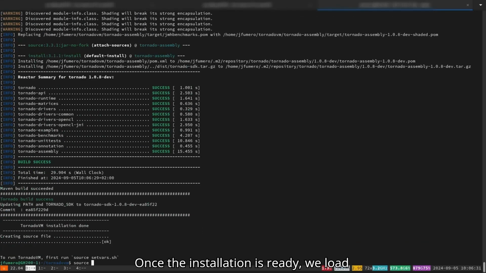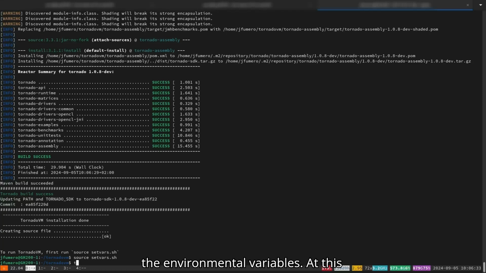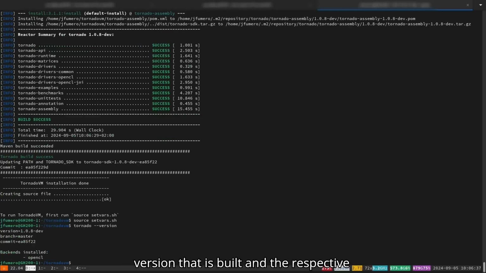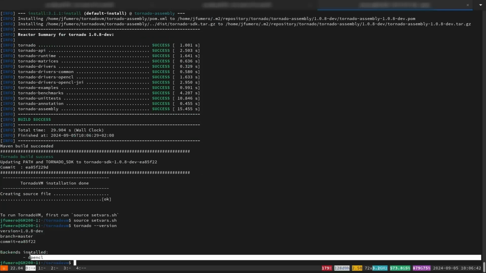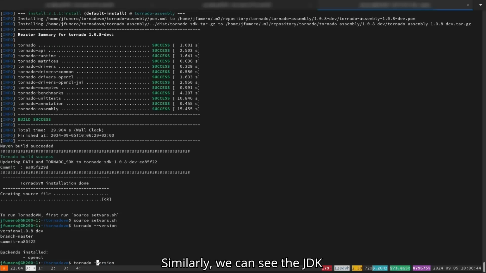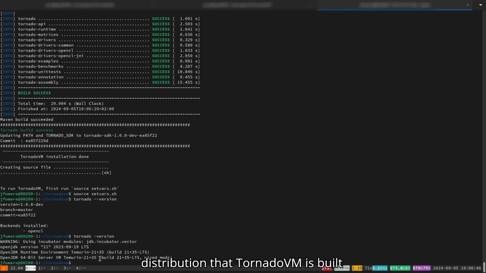Once the installation is ready, we load the environmental variables. At this point, we are ready to see the TornadoVM version that is built and the respective backend. Similarly, we can see the JDK distribution that TornadoVM is built with. In this case, Mandrel.